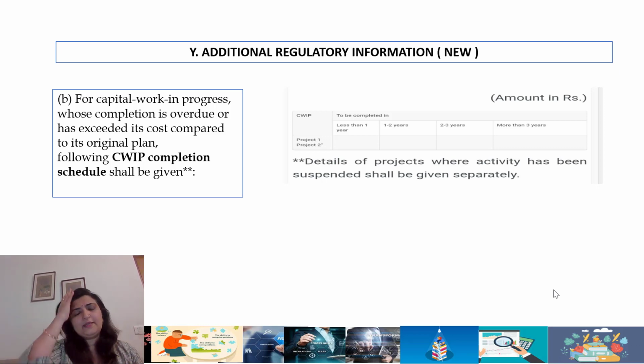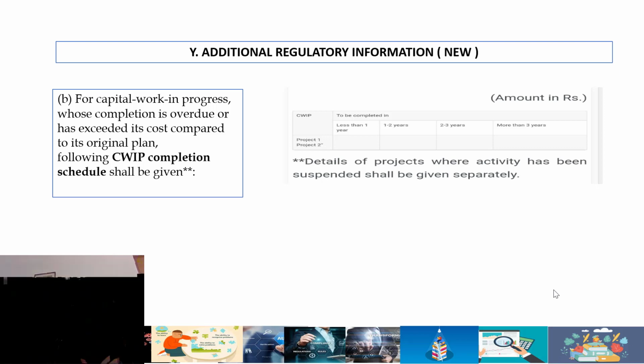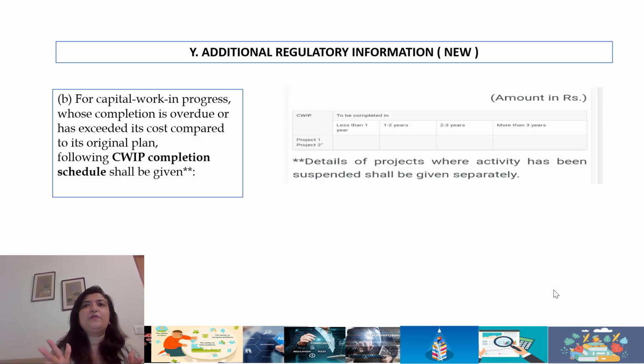Now, there are two ways to look at it. One way is, should all this have been called for in Schedule 3? Well, not really. They could have still asked for a return. But as I've always said, I think there's been a lot of emphasis, and it's a matter of pride that a lot of obligation is now cast on the auditor also to certify this information, which is provided in Schedule 3. So I would rather look at this as an opportunity to assist rather than only taking it as a liability.